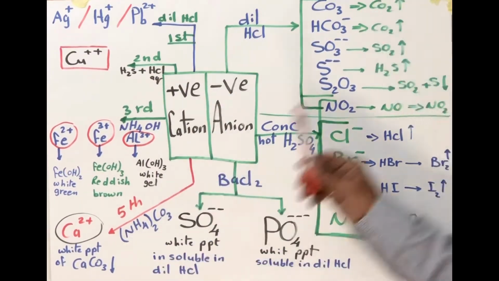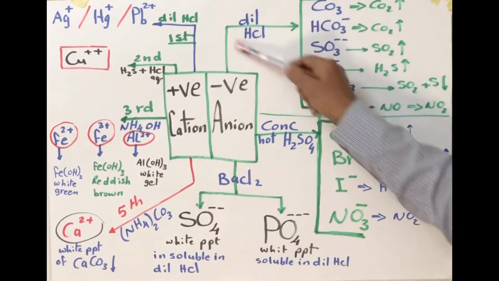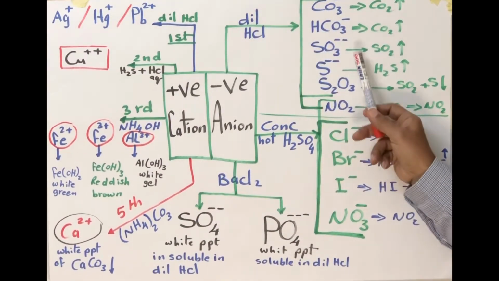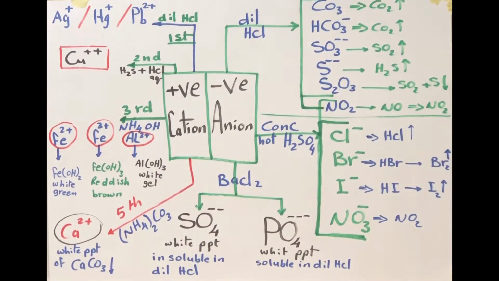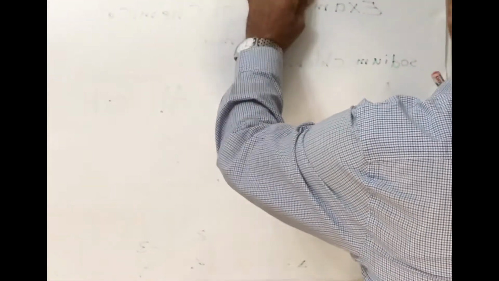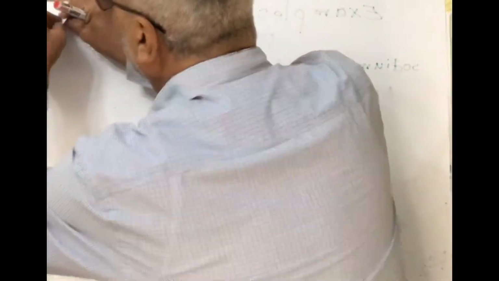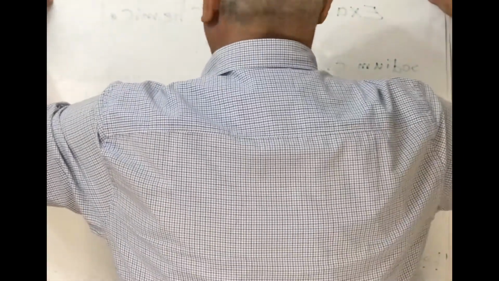Now we'll go to study the first group, dilute HCl. How can we differentiate between carbonate and bicarbonate? We must know that we are in the lab and we do practical work. To do the practical work, how can we differentiate between carbonate and bicarbonate?